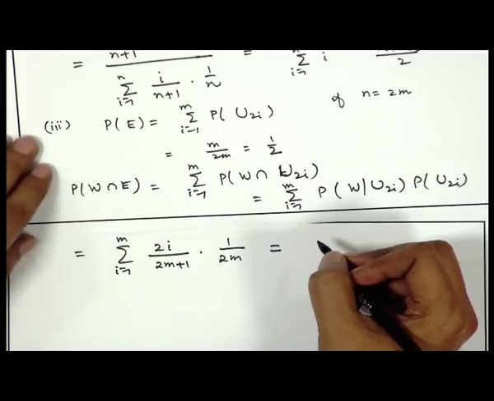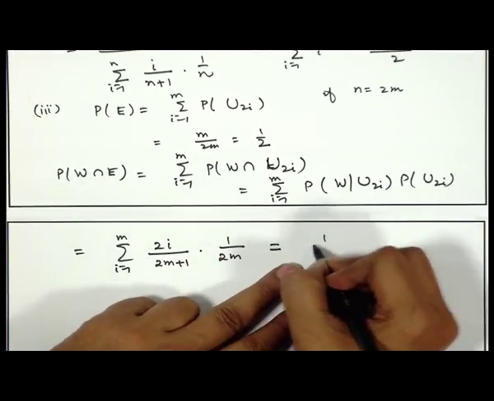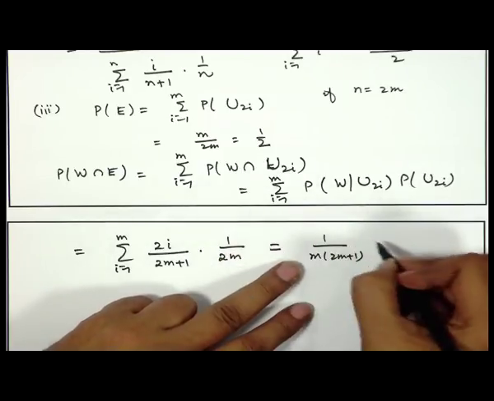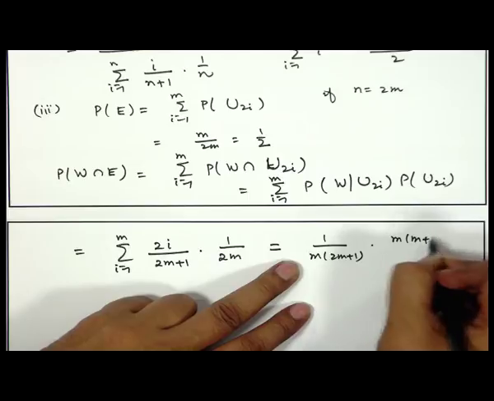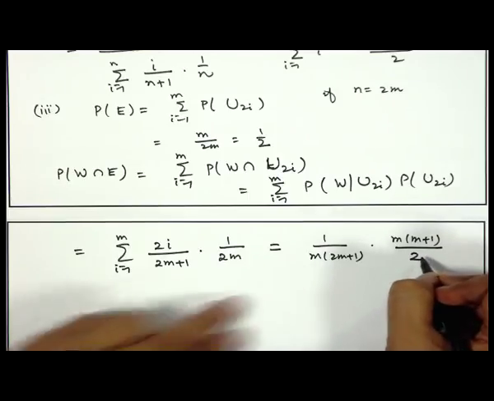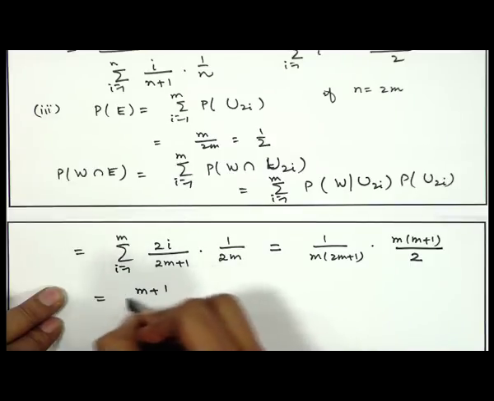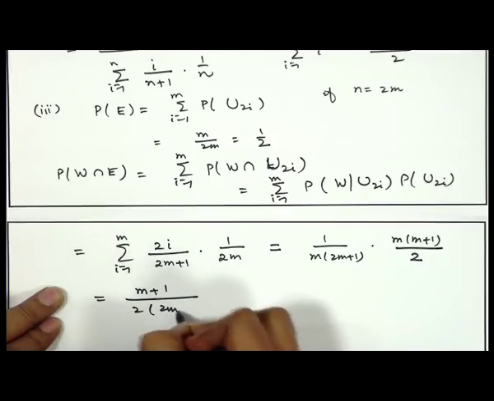So, this is simply the sum of the first m numbers. It becomes 1 by m into 2m plus 1, sigma i, that is m into m plus 1 by 2. This is easily simplified, it is m plus 1 divided by 2 into 2m plus 1.